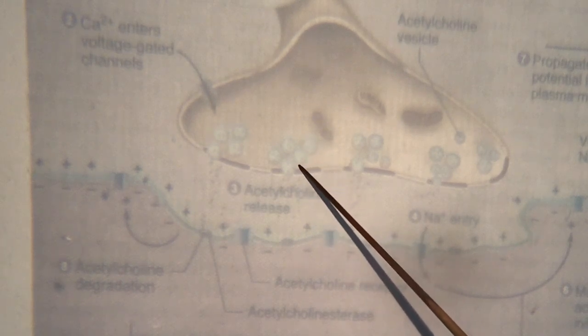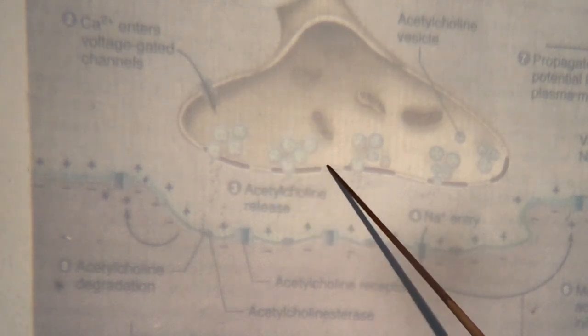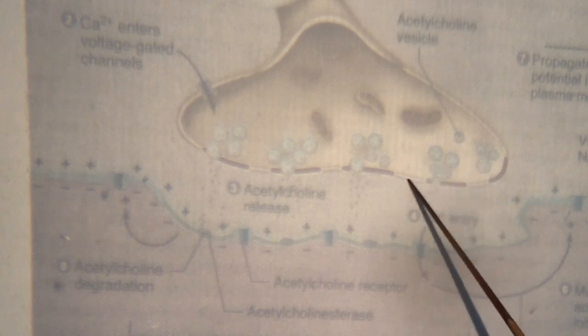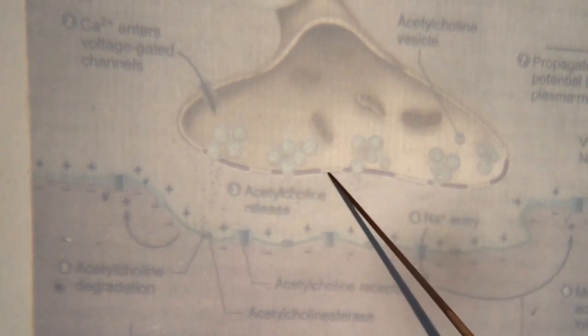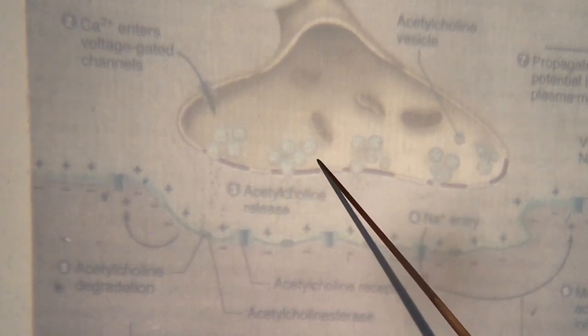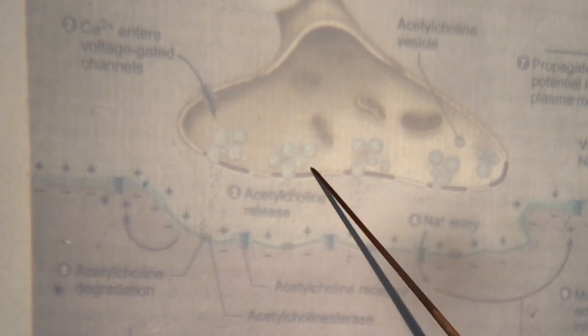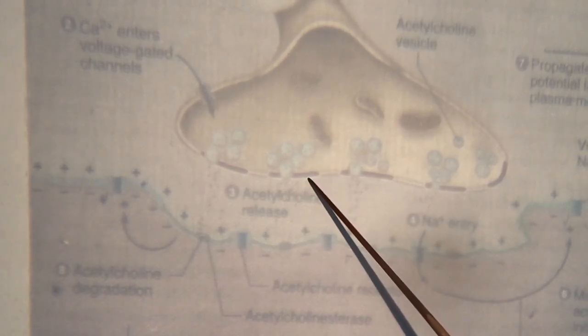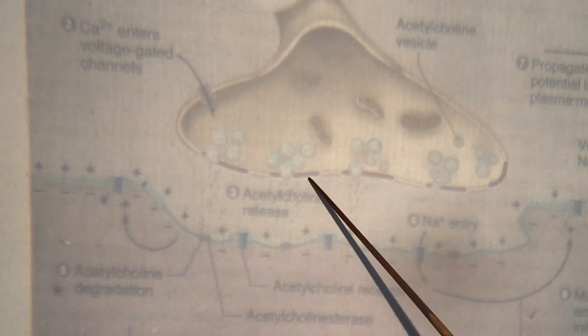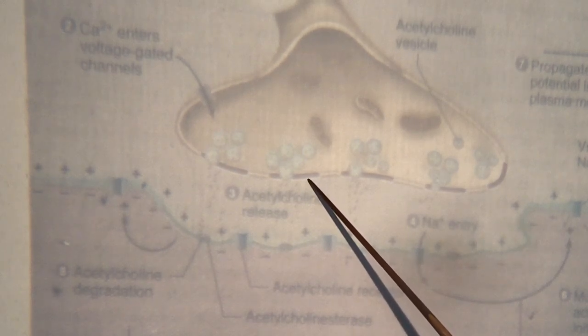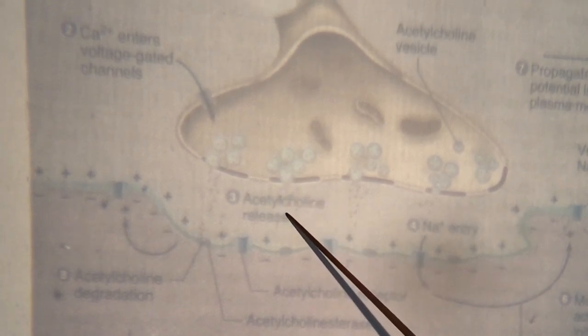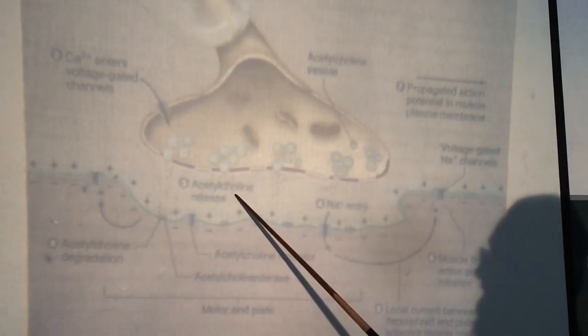These vesicles are bound to the cytoskeleton, and with phosphorylation of synapsin they become free. They move towards the membrane of the nerve terminal, fuse with it, and rupture to release acetylcholine into the synaptic cleft or synaptic space.